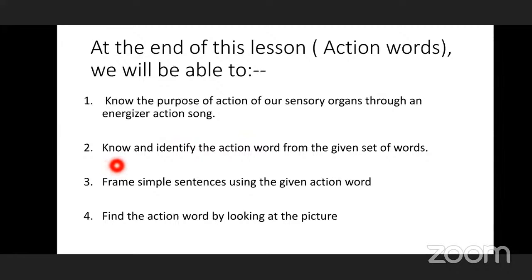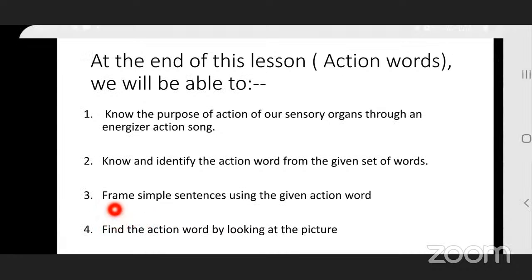Now, the second objective behind the lesson is to know and identify the action word from the given set of words. Next, frame simple sentences using the given action word. So at the end of the lesson, you will be given some words and you will be able to frame simple sentences. And the last objective is to identify the action word from the given set of words.